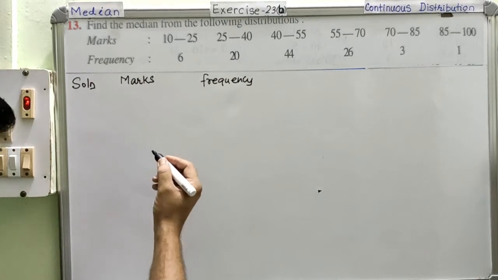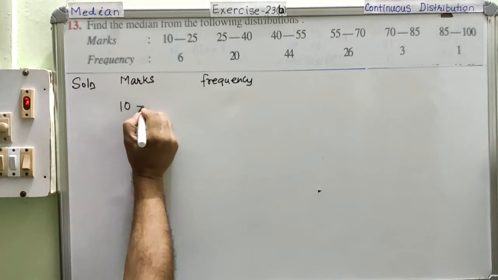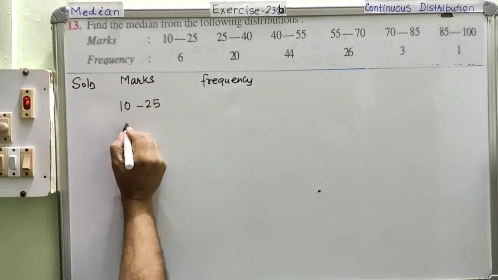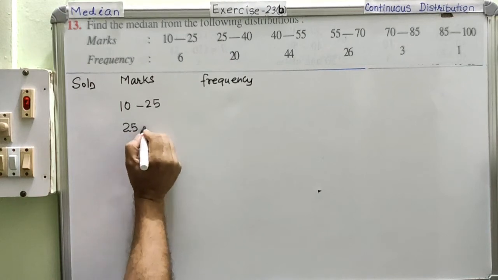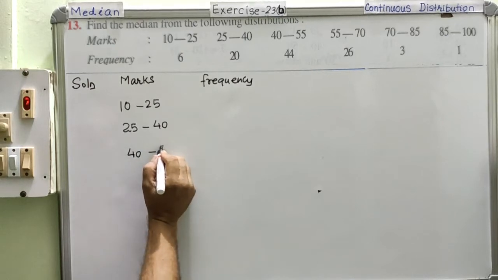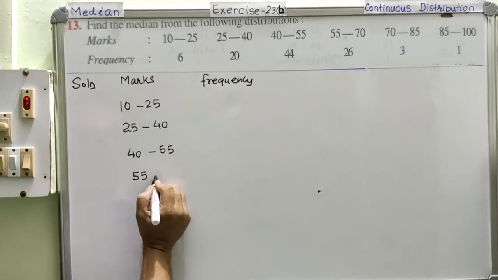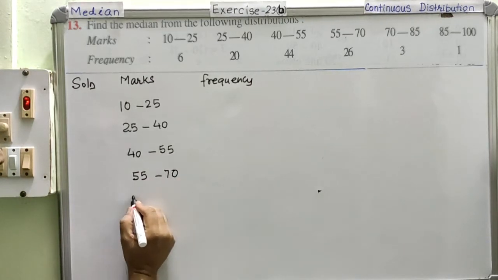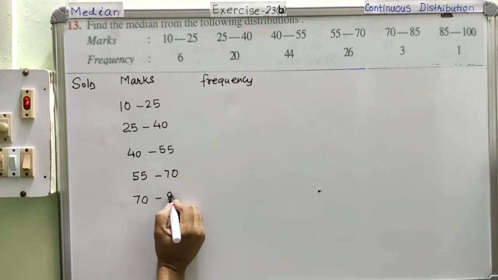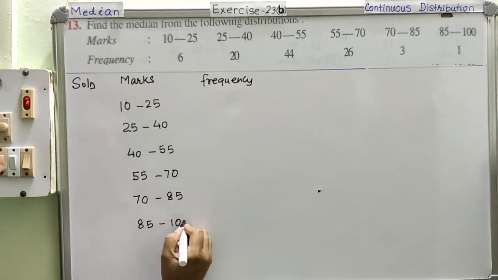Then the class intervals are 10 to 25, 25 to 40, 40 to 55, 55 till 70, 70 till 85, and 85 till 100. So we have these class intervals.